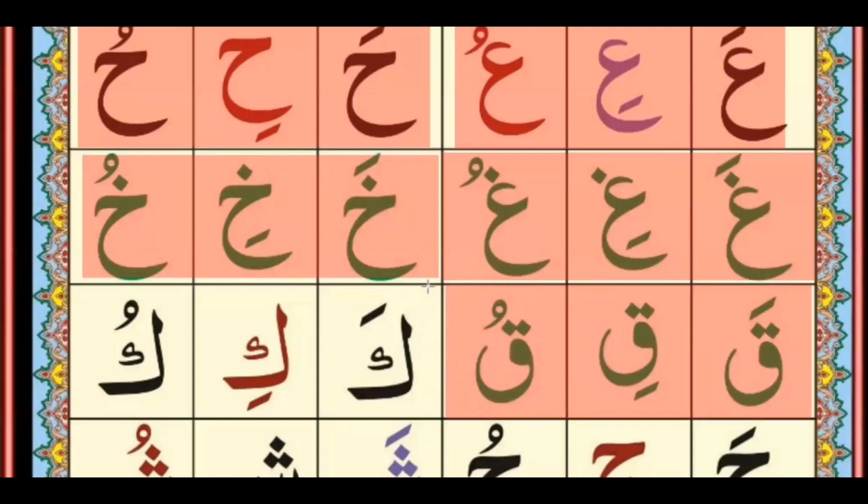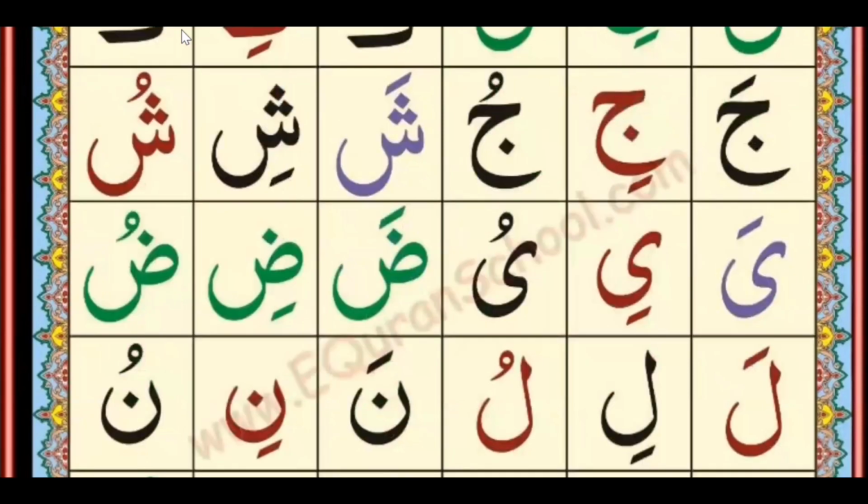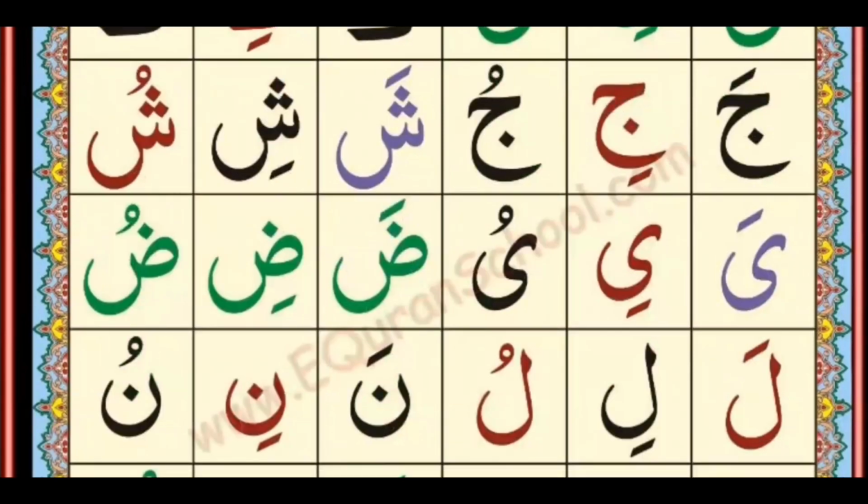And the next letter is Kaf, and this is a light letter. Kaf Zabar Ka, Kaf Zair Ki, Kaf Pesh Ku. So it will be Ka Ki Ku. And the next letter is Jim. It is a semicircle shape with one dot inside. That is called Jim. Jim Zabar Ja, Jim Zair Ji, Jim Pesh Ju. So it will be Ja Ji Ju.